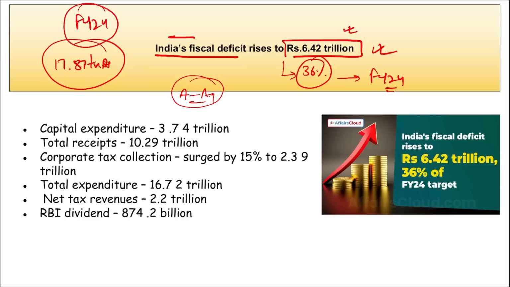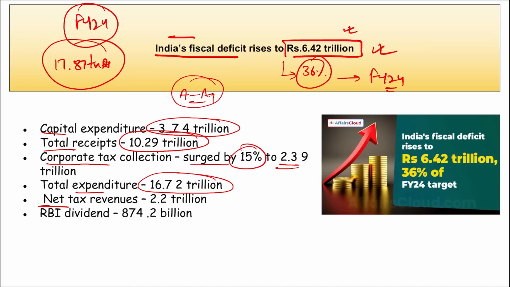Then if we look at some of the data analytics, here the capital expenditure is 3.74 trillion rupees, total receipts of 10.29 trillion, corporate tax collection surged by 15% to 2.39 trillion rupees, total expenditure is 16.72 trillion rupees, net tax revenue collected 2.2 trillion rupees, and the dividend RBI approved a dividend transfer to the government of 874.2 billion rupees. So this was the amount transferred by RBI to the government of India. So this is the data that you need to remember.